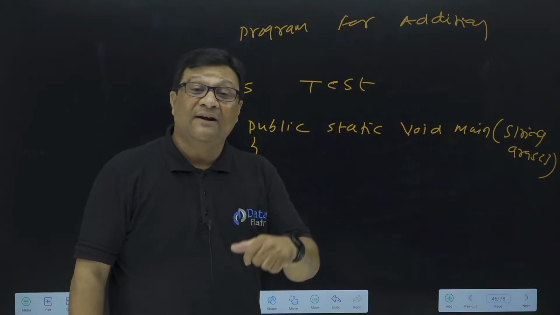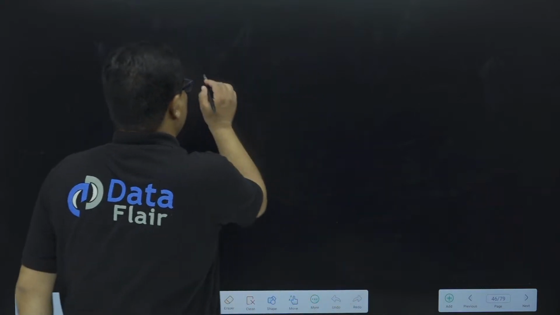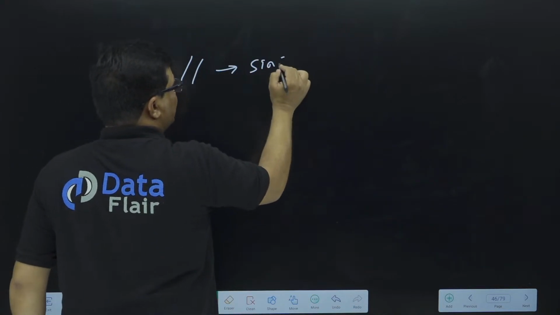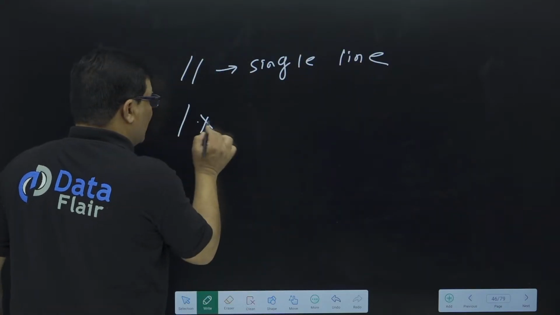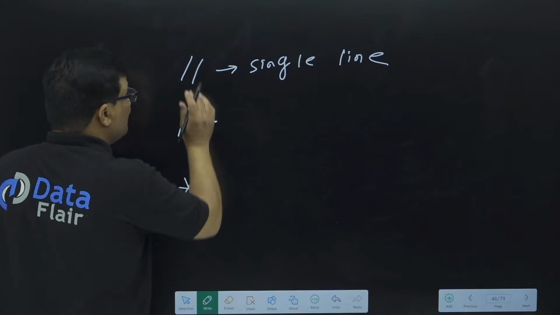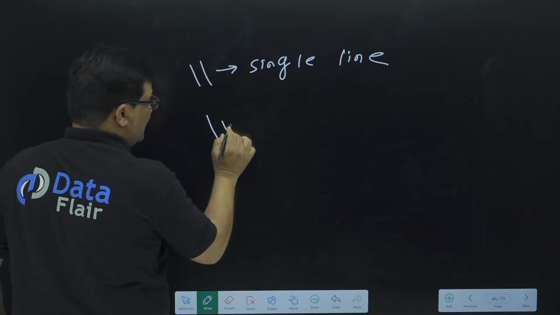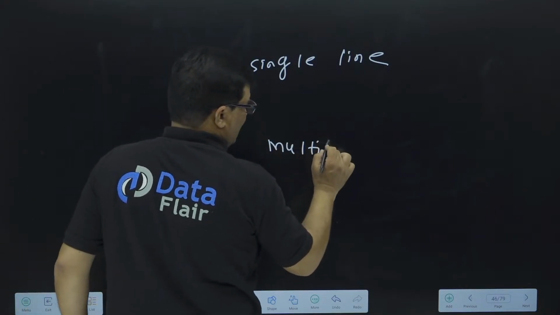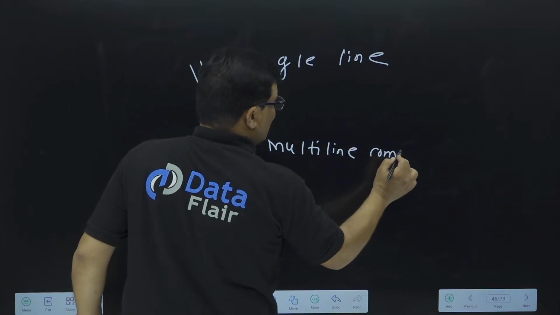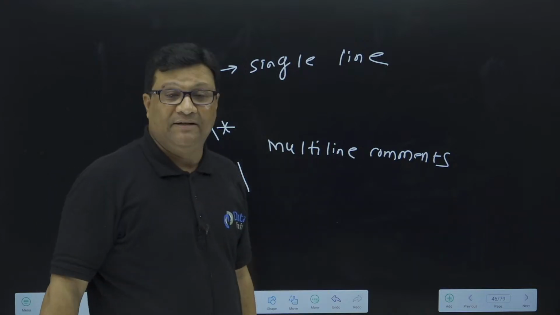In Java, there are two types of comment statements. This double slash is called a single line comment. And this slash star and star slash is called a multi-line comment. You have to use either double slash, or slash star and star slash. So in Java, we have two types of comment statements, single line comments and multi-line comments.